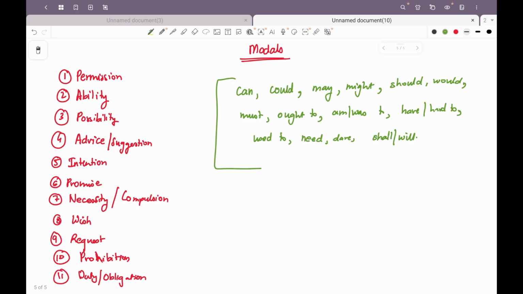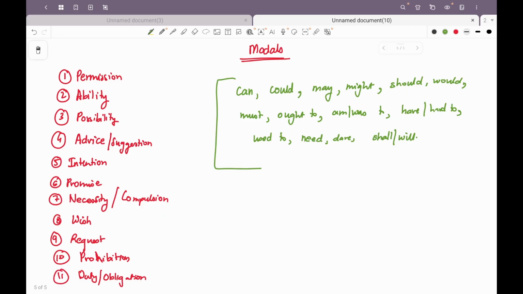Prohibition: you cannot enter the room. Can you help me? is an offer. So in case of an offer also we use can and could. In case of a possibility, for example, if I ask you how old is she, you could say she could be 16. So you are not sure, but there is a possibility that she's 16. Maybe she studies in the same class as you. So maybe you both are of the same age.